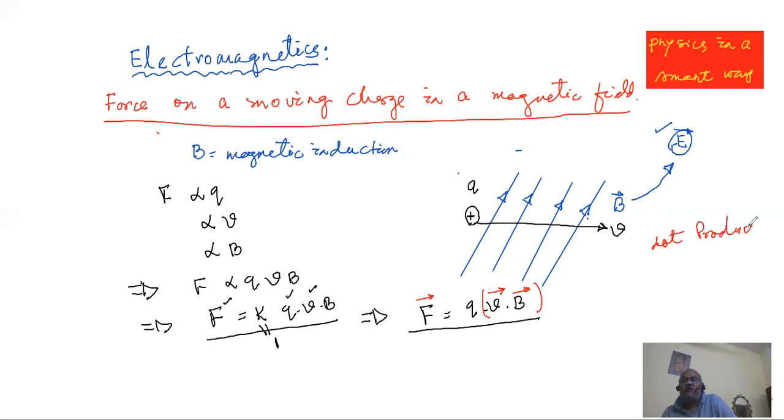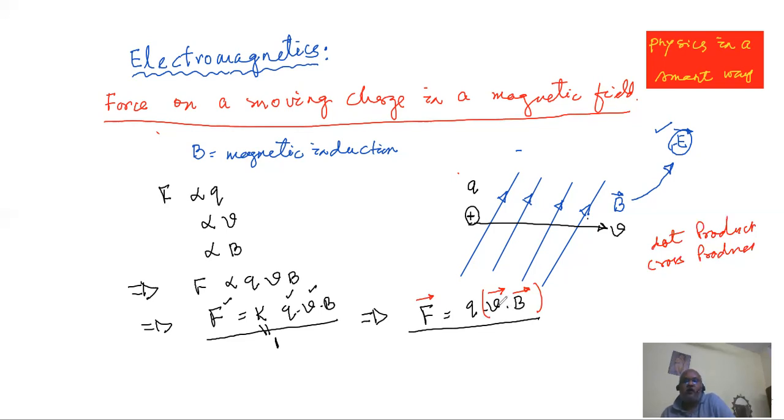Second is cross product. So then immediately the question asks why you are writing in such a lame way, in such a lazy way, in such a way that a student of physics will be offended. So then we immediately rectify ourselves.